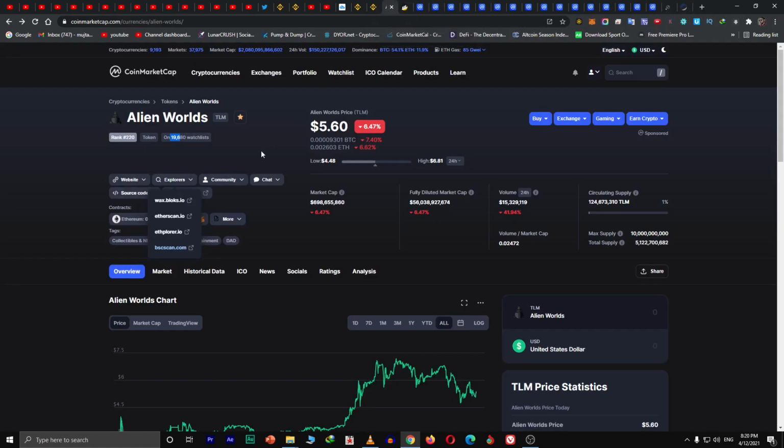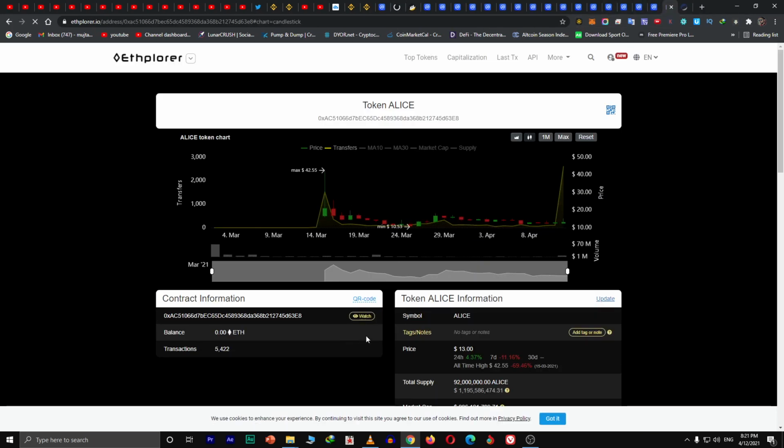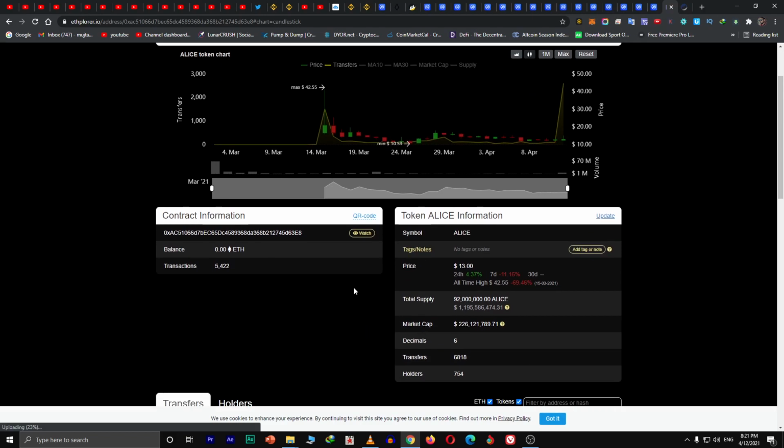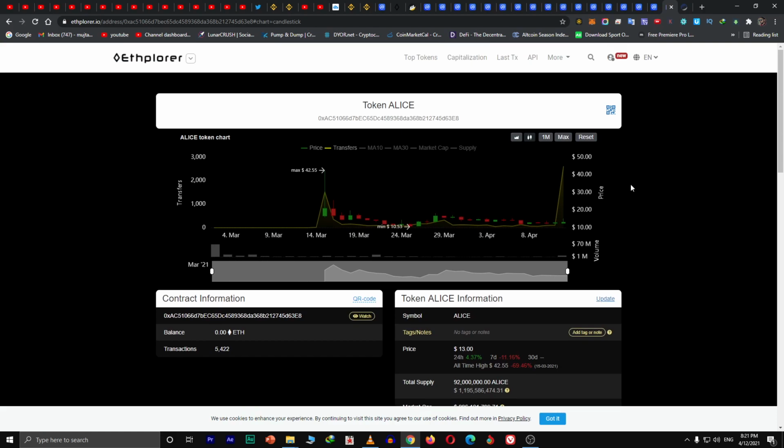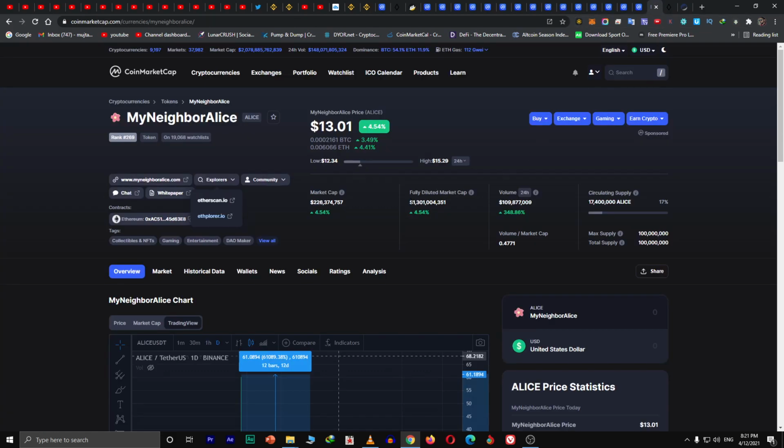And let me check the other one, Explorer as well. So what have we got here? Okay, holders 754, so they have got fewer holders, although the price went very high, and because 19,000 people invested in it, it was on the subscribers of 19,000 people.